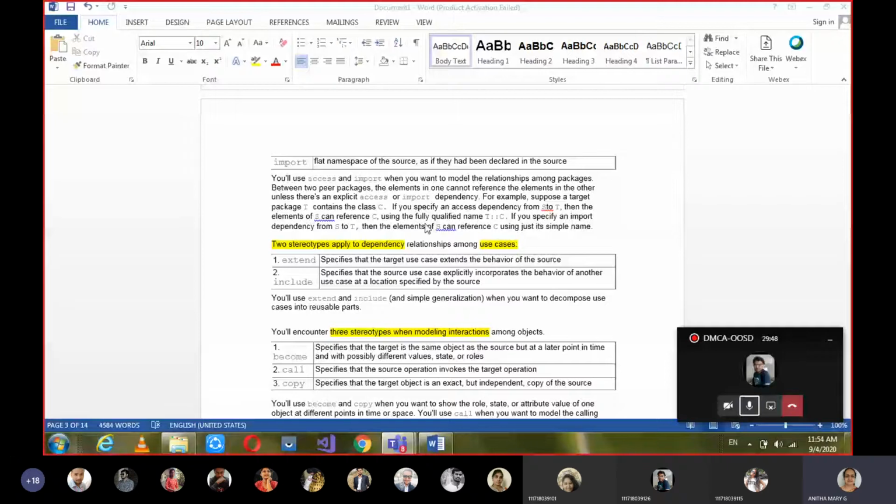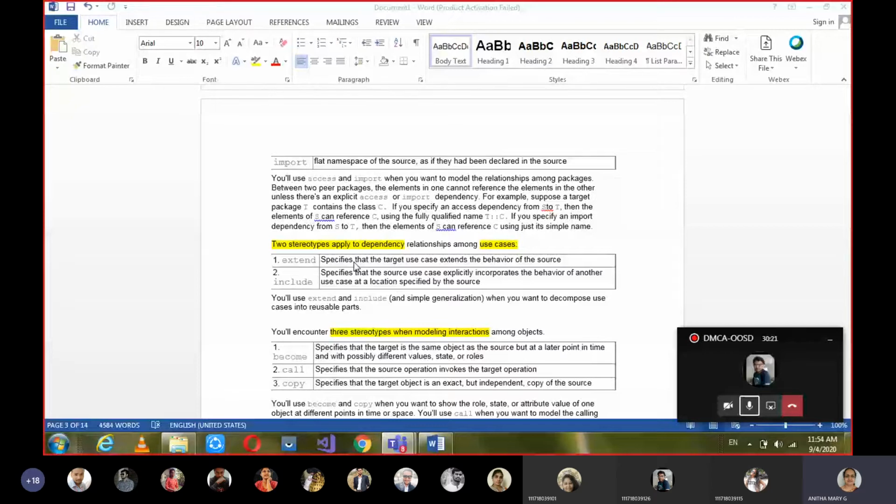So here two stereotypes are there for applying dependency among use cases. That can be extends or include. Extends means when the behavior among use cases extends, then we can say it as extends. I'll give you an example here.